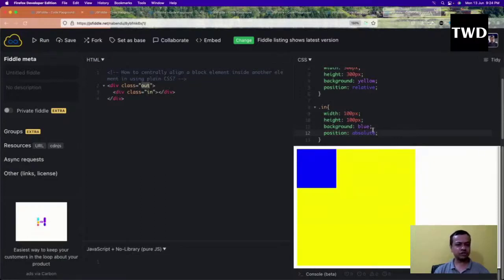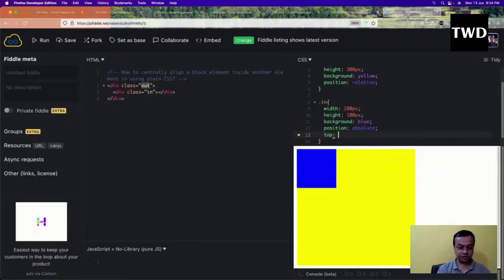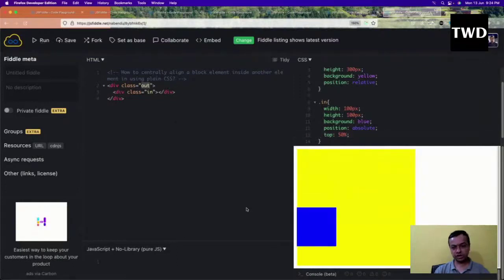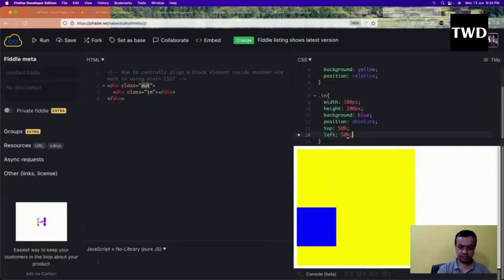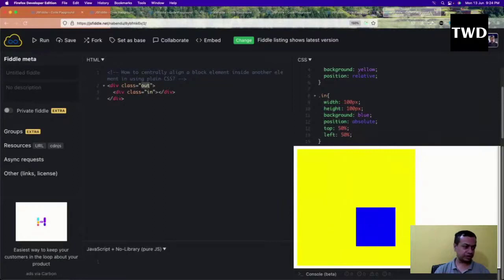When we do position absolute, we get access to top, right, bottom, left. So I'll do a top of 50%. Save it and run it. It has moved just to the top of 50%. Now I'm going to do a left of 50%. If I run it, it moved here, but it is not the exact center.